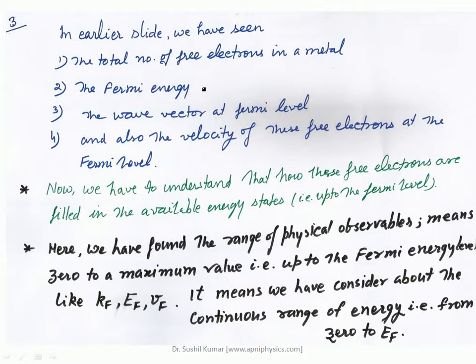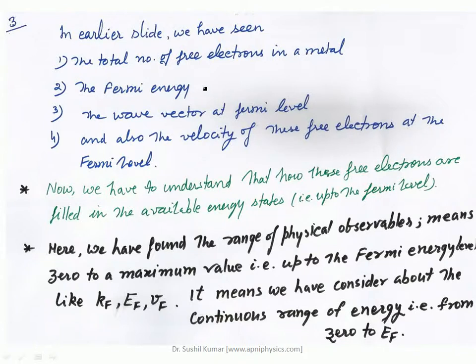All these things we have determined in K space by assuming a sphere of radius Kf. So at the Fermi energy level, the velocity, the momentum, the total number of electrons and the total number of states, we have determined already.